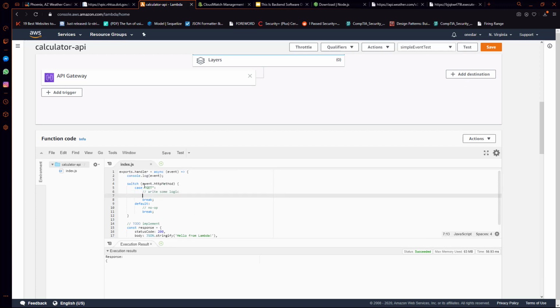Now, in the event that HTTP method is equal to get, I want to just log that. And eventually we're also going to be looking for the post method. So I'm just going to copy this, and we're going to be looking for post as well.